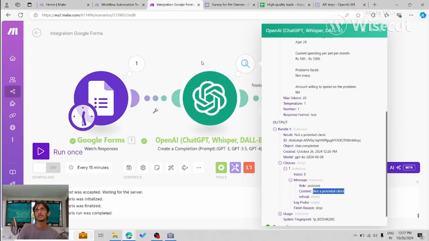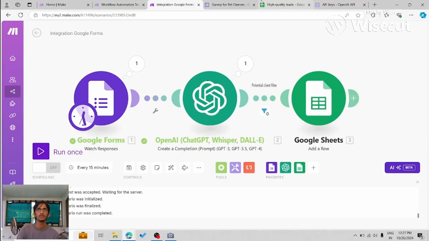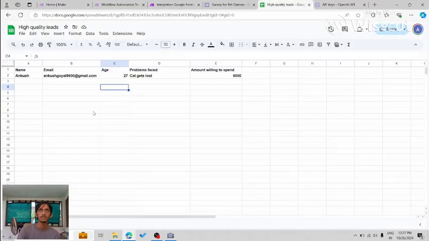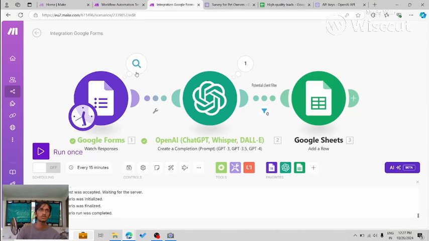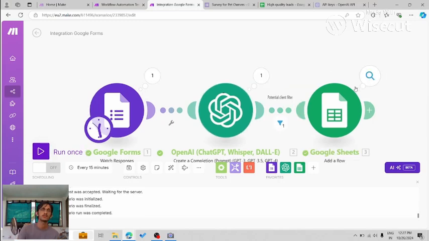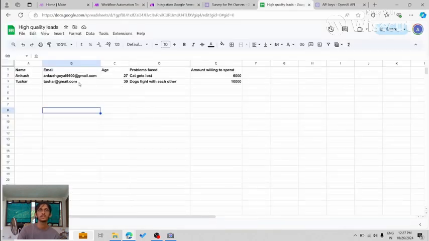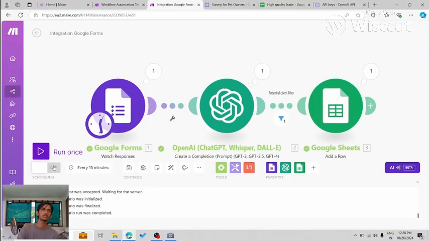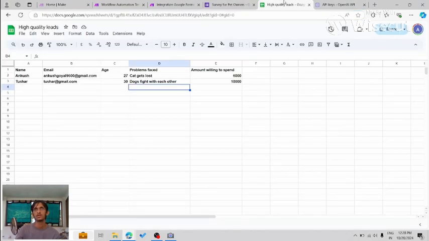So clearly it did not cross the filter and it did not update the sheet, as we can see over here. Now we're going to run it again, because the second form that I filled is supposed to be a potential client, and as you can see it ran successfully, and we will see that the sheet is updated. The next thing we can do is click on the scheduling button, so as and when the forms are filled, the automation will keep running and you don't have to do anything. You'll just get the high quality leads in your Google Sheets.